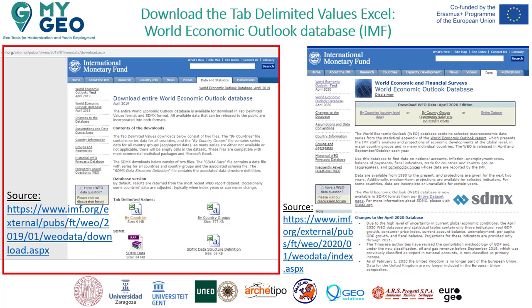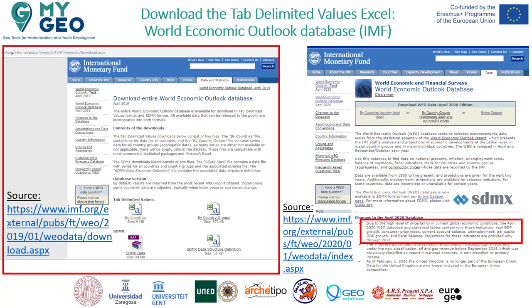WEO. They state that, due to the high level of uncertainty in current global economic conditions, the April 2020 WEO database and statistical tables contain only these indicators: real GDP growth, consumer price index, current account balance, unemployment, per capita GDP growth, and fiscal balance. Projections for these indicators are provided only through 2021. Therefore, it is advisable for this module to use data from the entire World Economic Outlook database, April 2019.